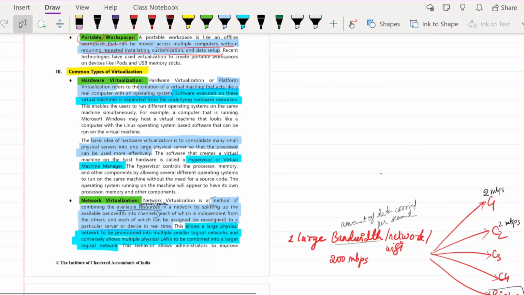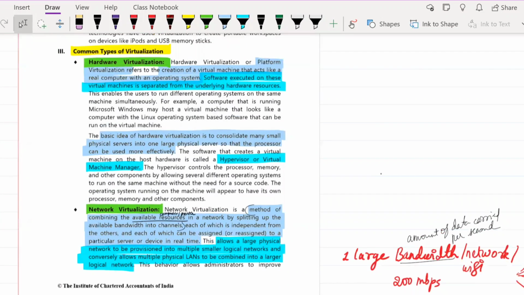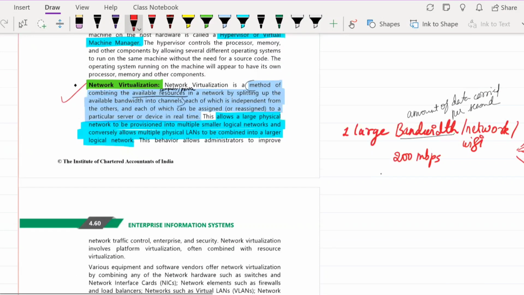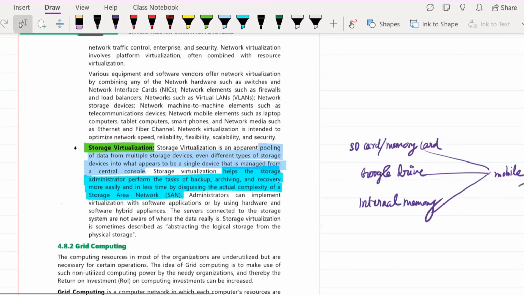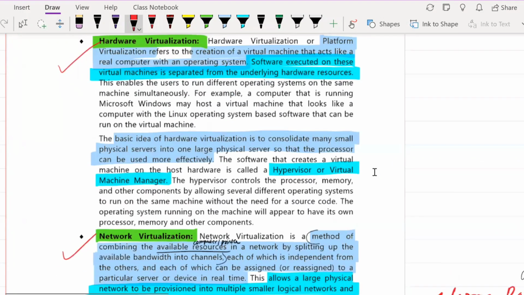Next, what you have is the common types of virtualization. There are three types of virtualization. One is hardware virtualization, network virtualization, and storage virtualization. Okay, so hardware virtualization is what I was already talking about.